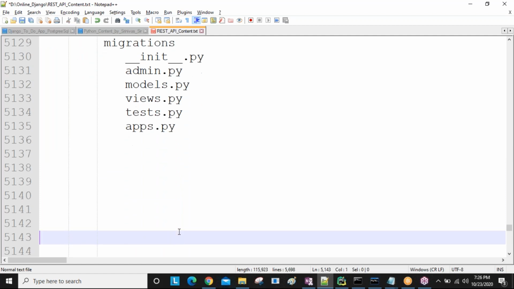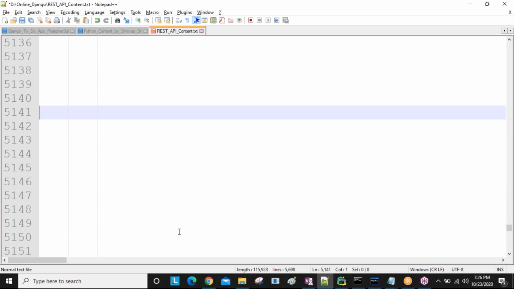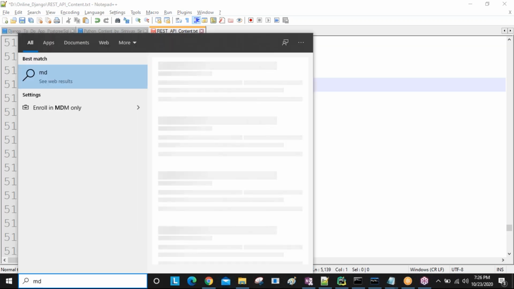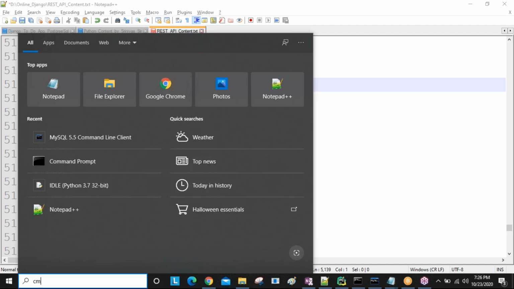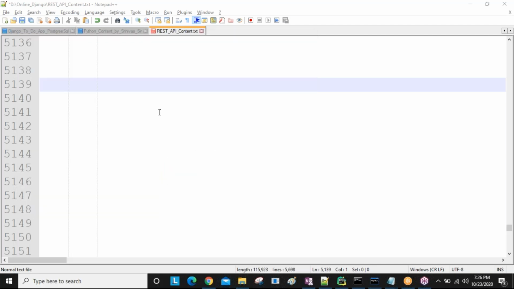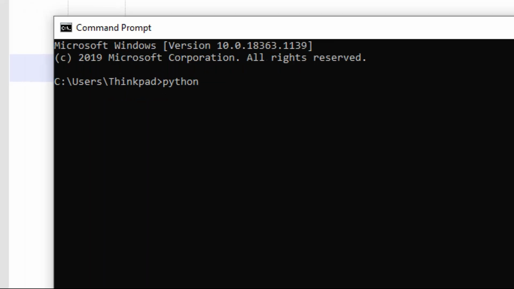Now, in the last session, some extra points were also given, sir. When we are opening the command prompt, I want to open the Python prompt directly using my command prompt, CMD. Using this command prompt, if you want to open Python, then simply type python and press enter.